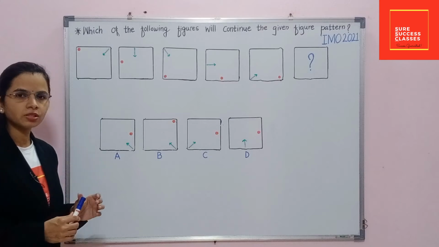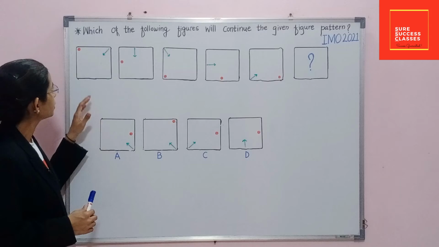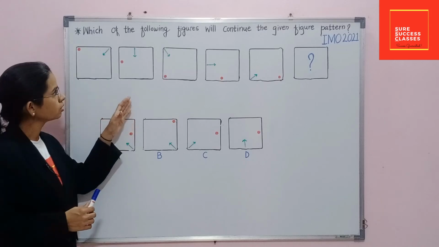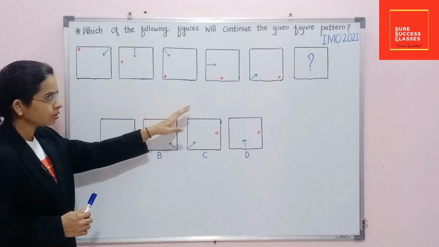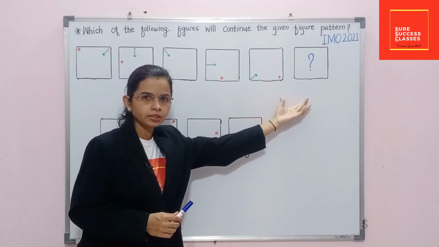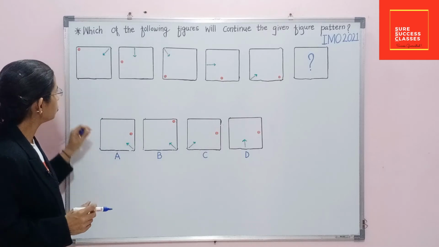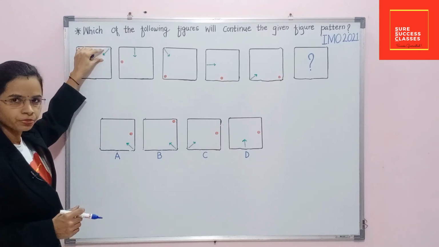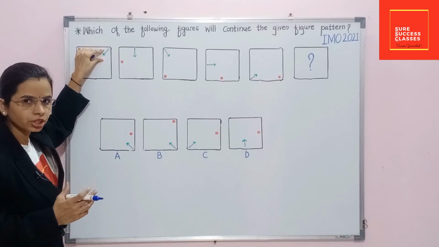Our next question was asked in IMO 2021, and the question is, which of the following figures will continue the given figure pattern? Here we have to find out figure at this place, and options are available here. If you look at the arrow, is it moving clockwise or anti-clockwise? With how much angle?